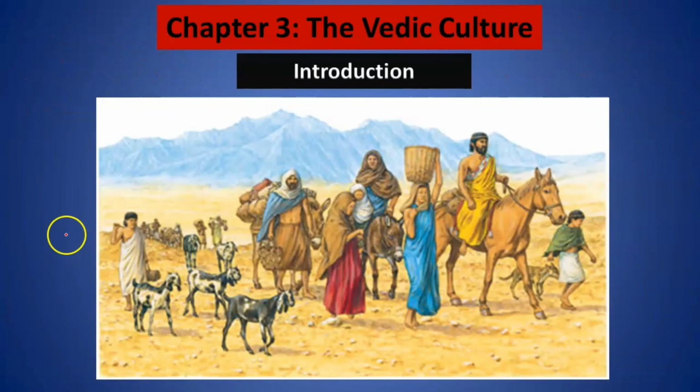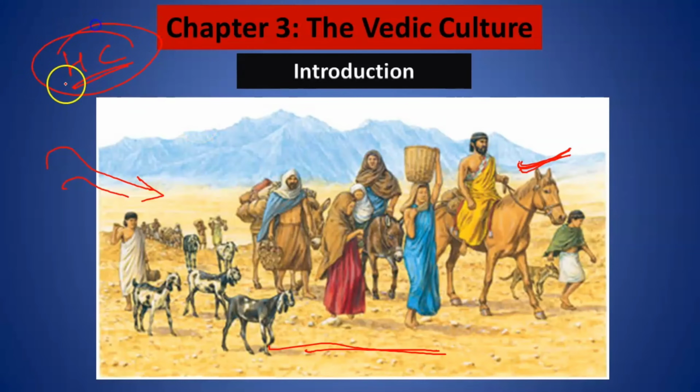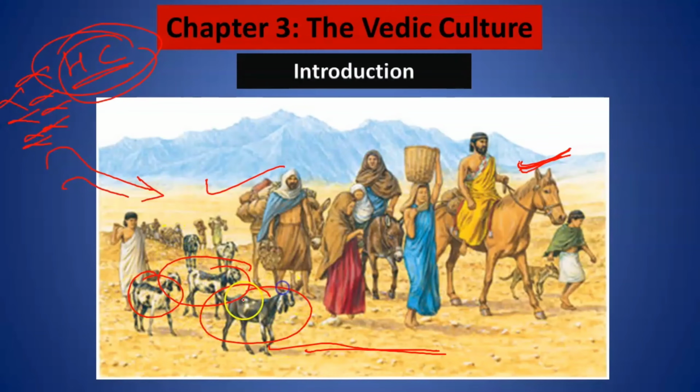All right. Now, as you can see here, from northwestern India, these Aryans started moving and they were aware of the use of horses. As far as the Harappan culture is concerned, we are not sure whether they knew about horses or not. And as you can see from this picture, mainly they were searching for grasses so that they could feed their cows and their other animals.